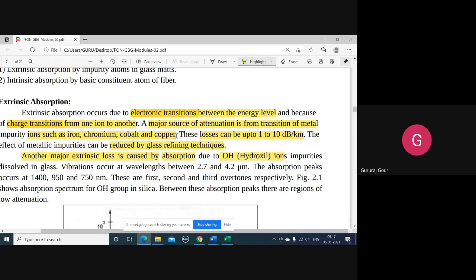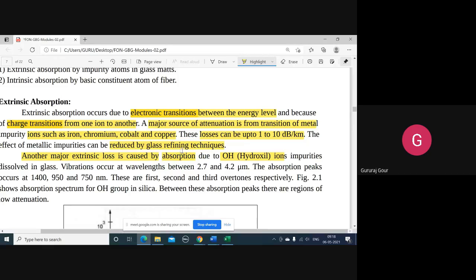So extrinsic absorption is mainly concerned with the metallic ions like iron, chromium, cobalt, or copper, which account for 1 to 10 decibels of losses for every 1 kilometer. And this can be reduced by glass refining techniques.